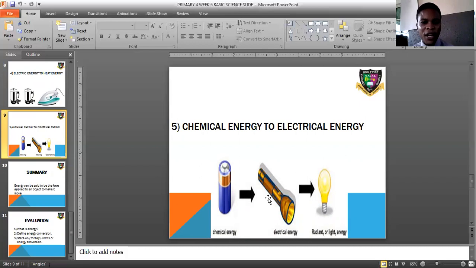An example of a chemical energy is the cell battery. The cell battery is an example of what? Of chemical energy. Now, this cell battery can be converted to electrical energy because when you put it in another device to produce light, like a torchlight, you are converting the chemical energy to electrical energy. Is that understood?